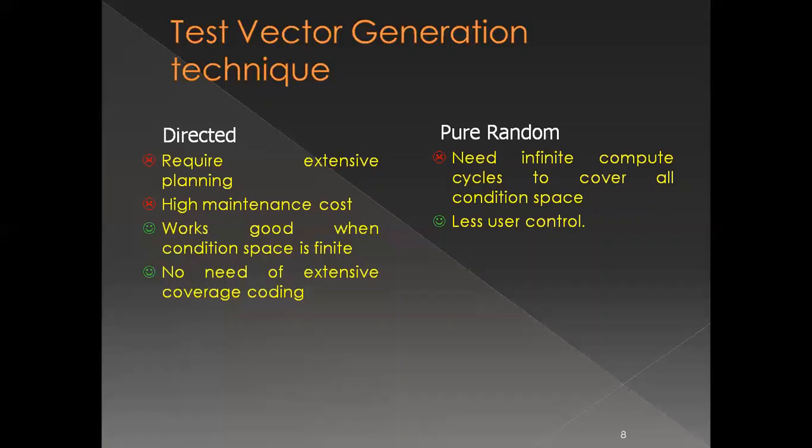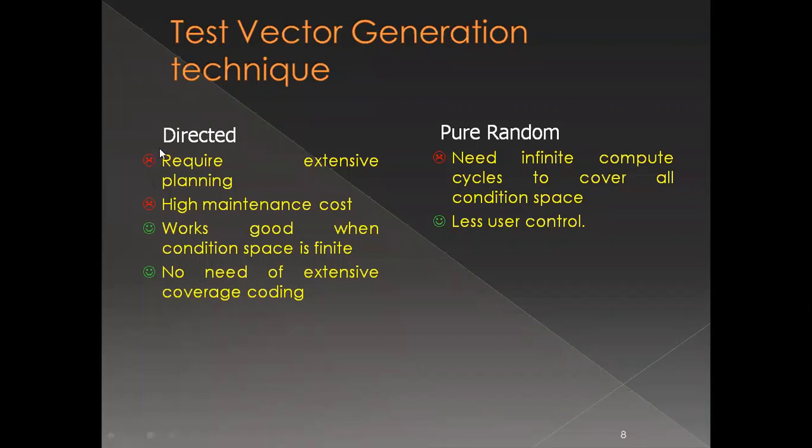So I can say we are aware of the design, and it is more localized, because you need to know that this area is prone to these kinds of bugs, and those bugs can be caught by these kinds of test vectors when applied. That obviously requires extensive planning.